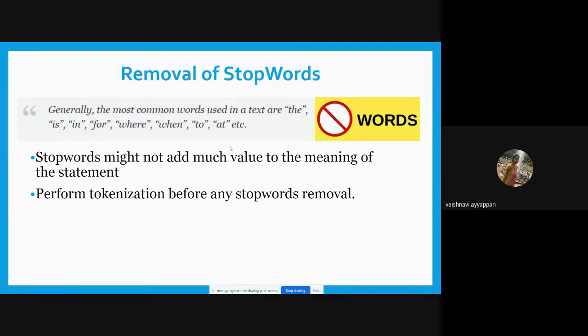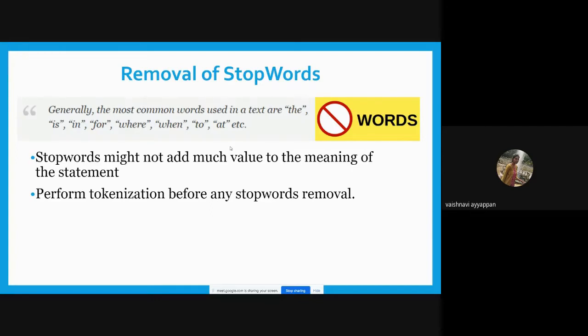Here we are using the English language. In English, there are around 179 stop words, I hope, and we can see it in the coding process. The stop words should be removed from our text because they do not add any meaning.